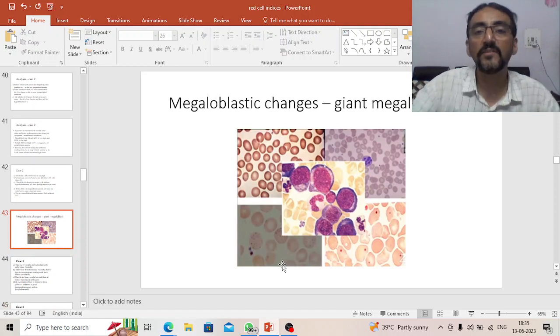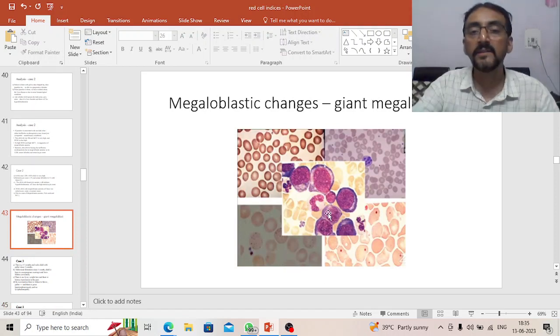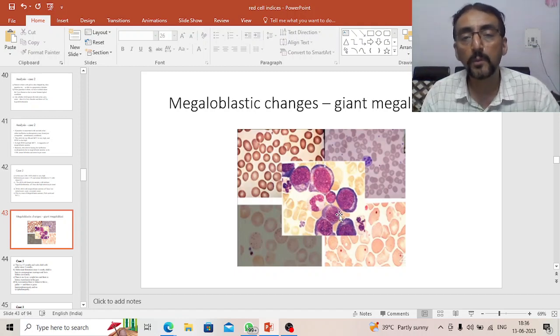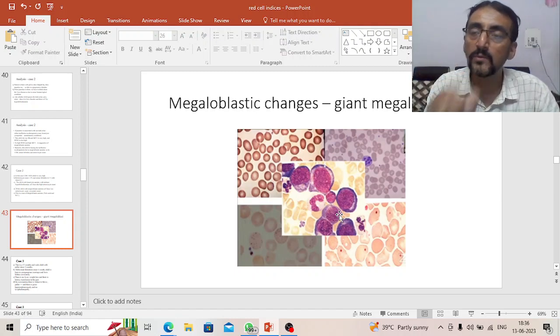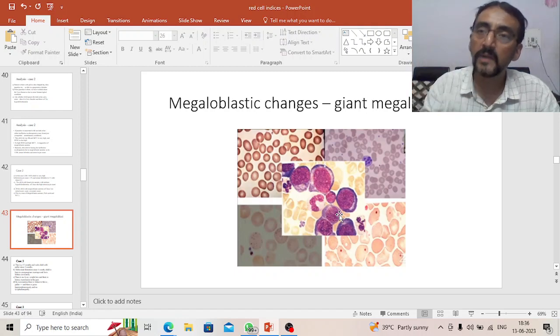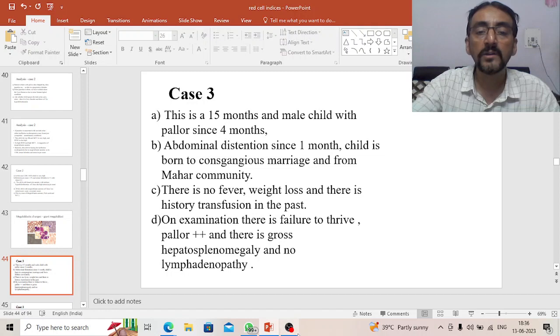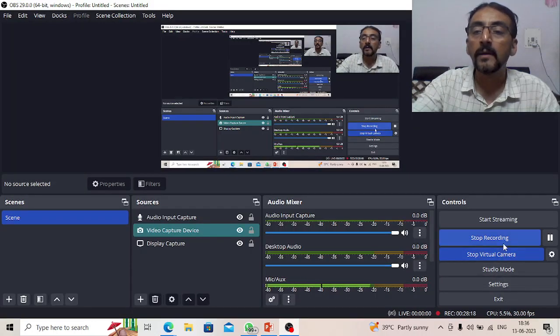Okay, so these are the megaloblastic changes that you can see in the peripheral blood picture. See, these cells in the middle are called megaloblasts. Okay, see their size, we call them giant megaloblasts. You can see it is a big size. The hemoglobin is not properly incorporated inside. The nucleus is not completely disappeared. Some granules or chromatin networks etc. are there. Totally it becomes a bigger size. Actually, for that process to start, for the nucleus to disintegrate and the hemoglobin to come and set there, we need vitamin B12 and folic acid. The deficiency of these two will lead to this particular problem.